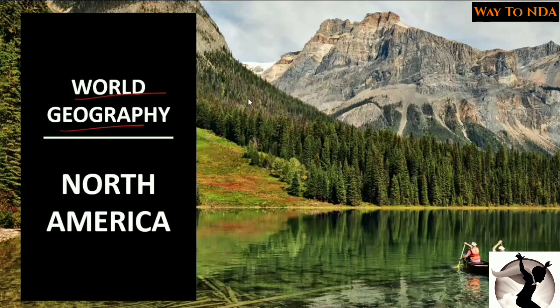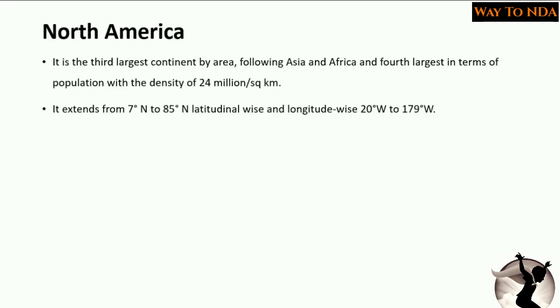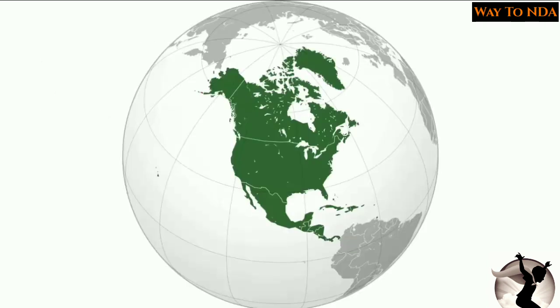And in this world geography series, now we are going to study about North America. North America is the third largest continent by area, following Asia and Africa, and it is the fourth largest in terms of population, with a density of 24 million per square kilometer. Asia is the first largest, Africa is the second, and North America is the third largest. Let's see what the position of North America is on the globe.